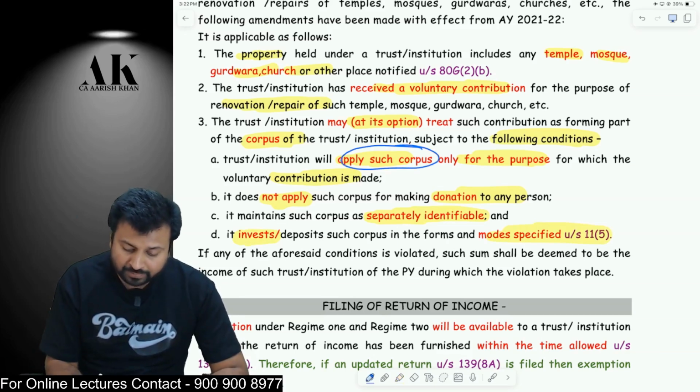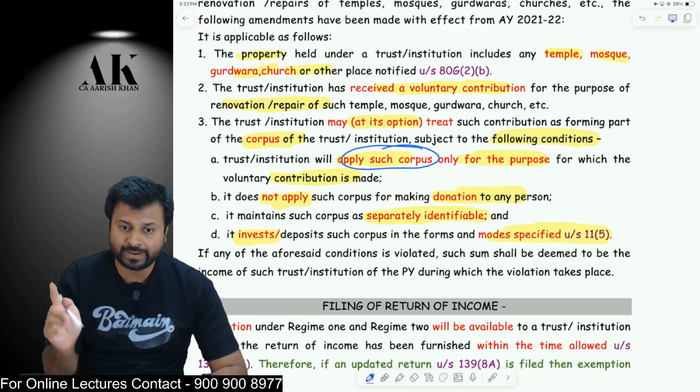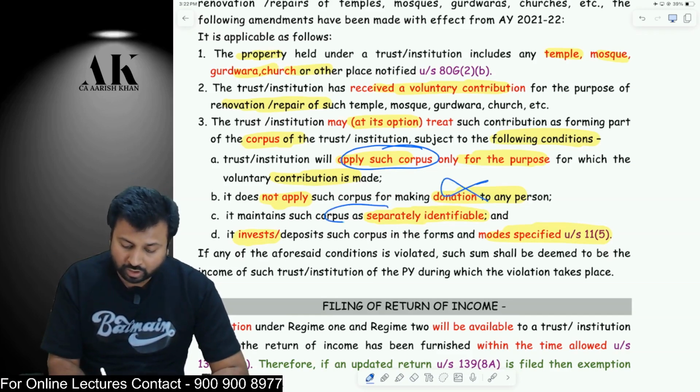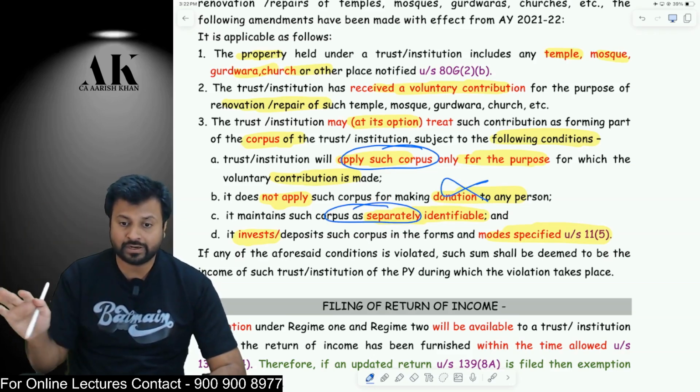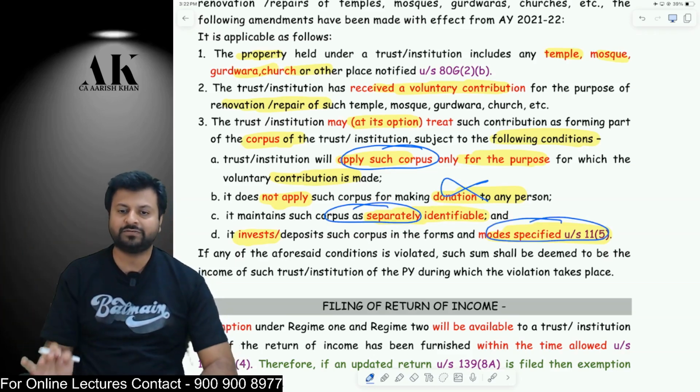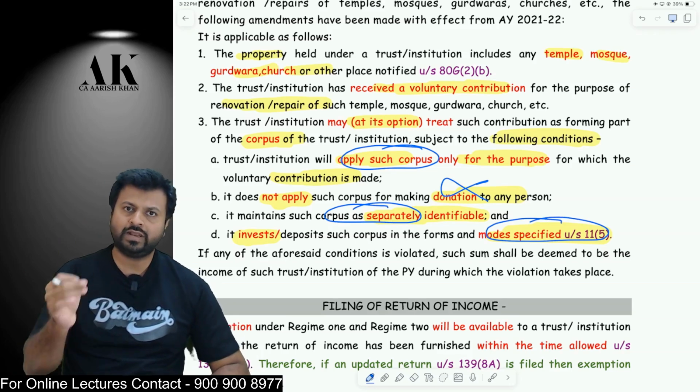They should apply the corpus only for the specified purpose of renovation and repair, and they should not give any donation. The corpus should be separately identified. They should maintain separate records for that, and they should invest in the mode specified in 11.5. If they fulfill these 4 conditions, they will enjoy the exemptions.